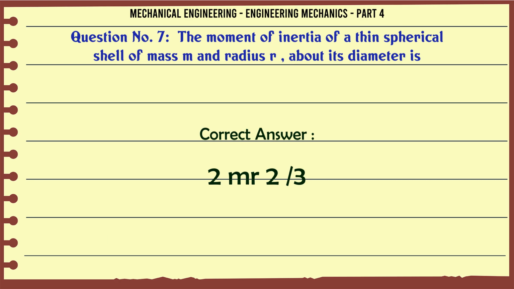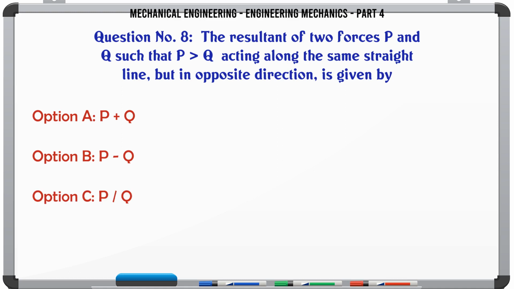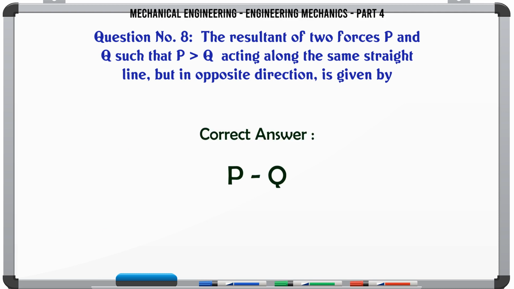The resultant of two forces P and Q acting along the same straight line but in opposite direction is given by: A. P+Q, B. P-Q, C. PQ, D. Q-P. The correct answer is P-Q.